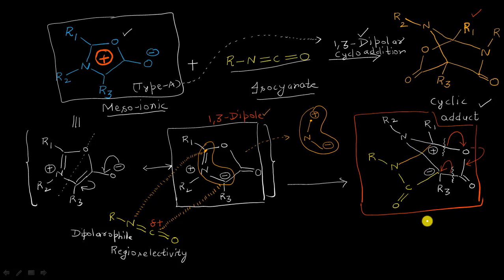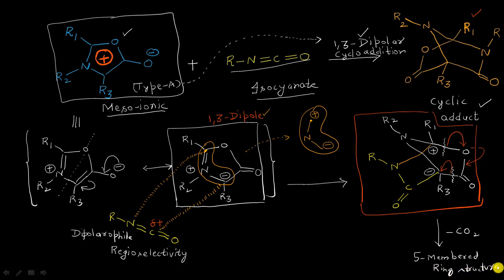Okay, now the question here is that why it is not undergoing the elimination of a molecule of carbon dioxide, giving some 5-membered ring structure here. So the reason here is what?